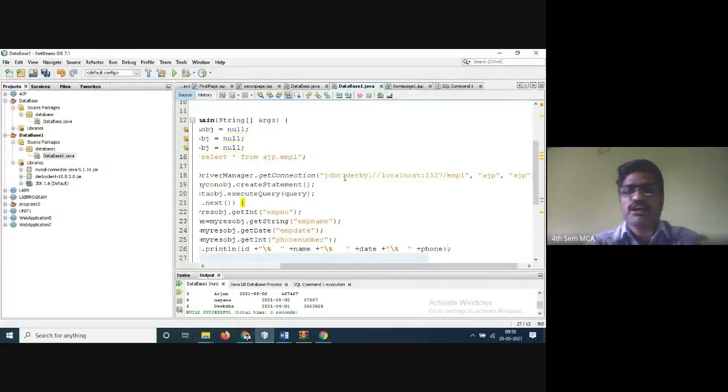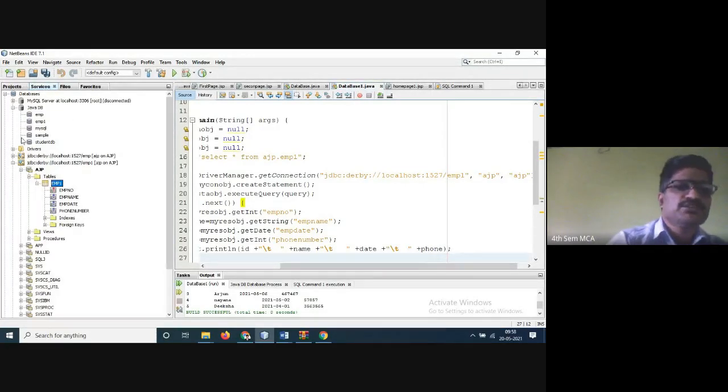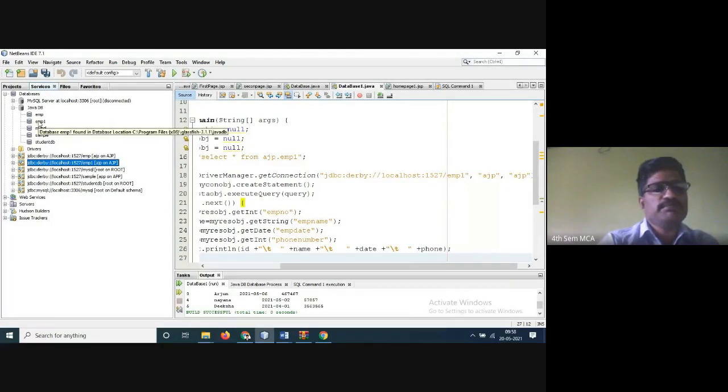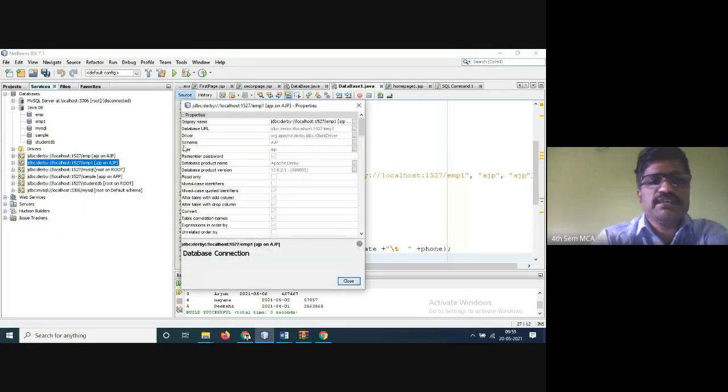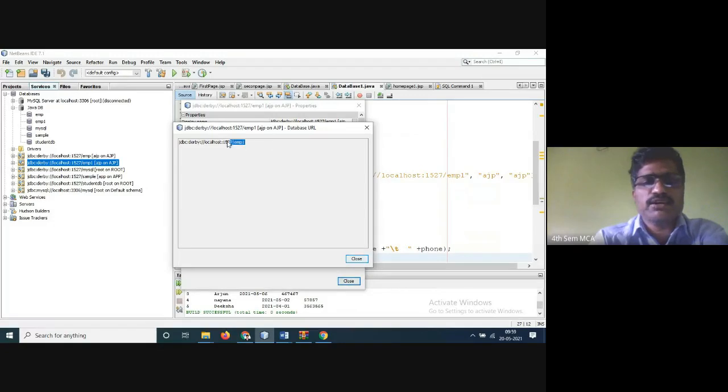For the JDBC URL, go to the services. You have the database you have taken, EMP1, and that database you need to write here. The driver URL is created automatically, jdbc:mysql colon and double quotes. What you do is directly copy it and paste it. How to paste it, we also saw yesterday. Go to the properties and you have the JDBC URL here. Copy it and paste it as it is, so that you will not get any problem.